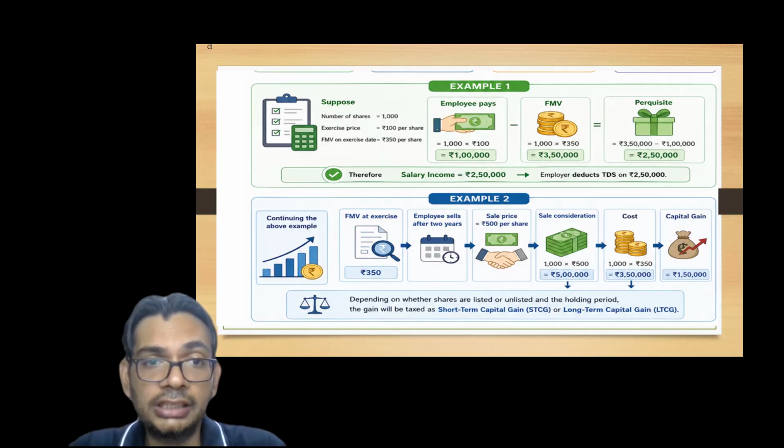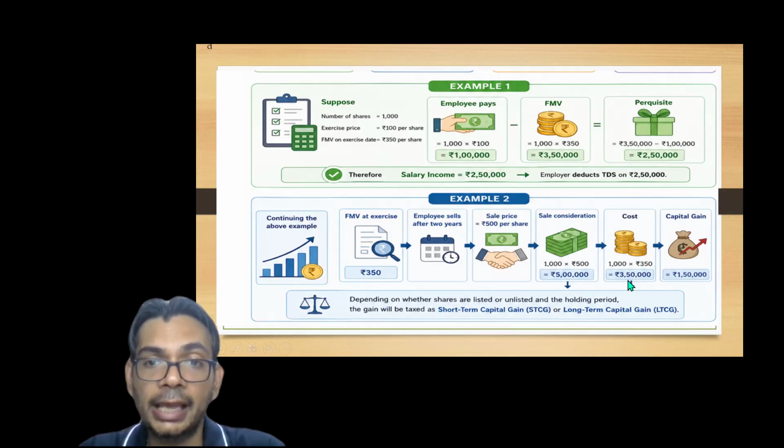So, sticking to our original example, now the employee has sold these shares at rupees 500 per share. So he's getting rupees 5 lakhs as the total consideration, meaning 1,000 shares at the rate of rupees 500 per share. And the cost of those shares is rupees 3,50,000, right?